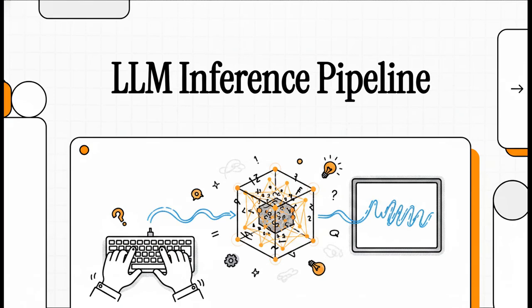So we've all done it, right? You sit at your keyboard, you type a question like, what is gravity into an AI, and then, boom, a perfectly articulated answer just streams across your screen in seconds. Honestly, it feels like magic.